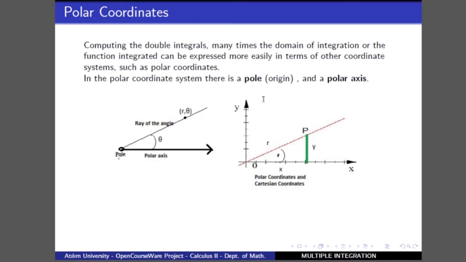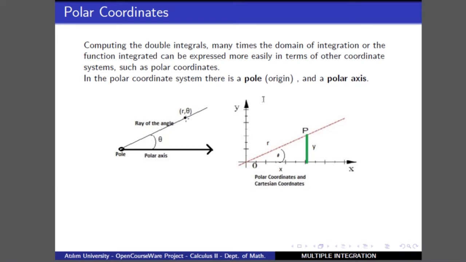So this is the polar axis and this is the pole. We have a half line, or half real axis, from 0 through the right hand side, and then we measure an angle using this polar axis in the counterclockwise direction, which is the angle theta, and on the ray of the angle we measure a length r.